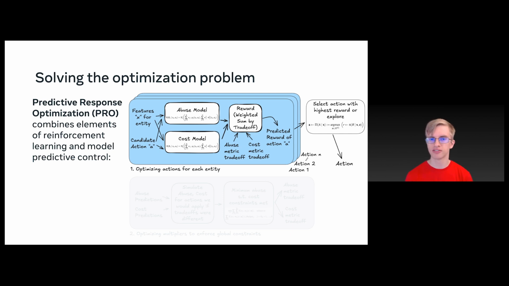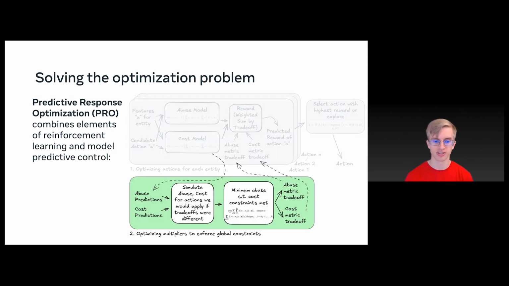But now let's look at where do these abuse and cost metric trade-offs come from? Well, that comes from the model predictive control, the second part, where we optimize the multipliers to enforce global constraints. As the name implies, model predictive control leverages model predictions for our control system. So using the abuse and cost models from the first part, that generates a set of predictions. And we run a simulation over what would the amount of abuse or cost be if we had taken different actions because we had a different trade-off. So this allows us to see for different trade-offs what actions would we have taken and what would have been the amount of abuse and cost given that different trade-off.